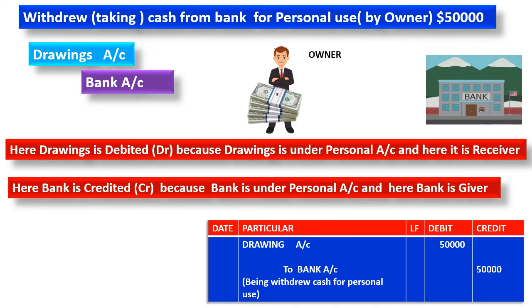That means a separate account will be there for drawings, a separate account for cash, and a separate account for bank. So there will be a number for this, and that number will show here. For us, it's not a big thing right now, because we are studying for purpose. Here we are not writing any ledger folio number. We are just drawing a column, but we are not writing on that.